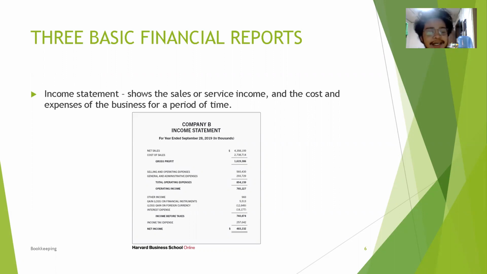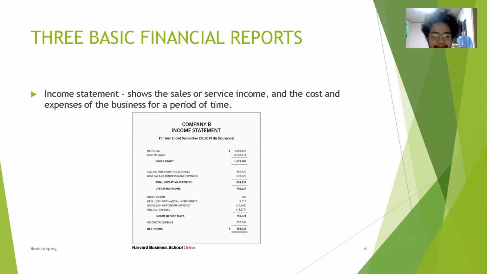So the next, the second basic financial report, is the income statement. It shows the sales or service income and the costs and expenses of the business for a period of time. The period of time covered in this example is the year ended September 28, 2019, in thousands. The gross profit in this example is 1,619,386.